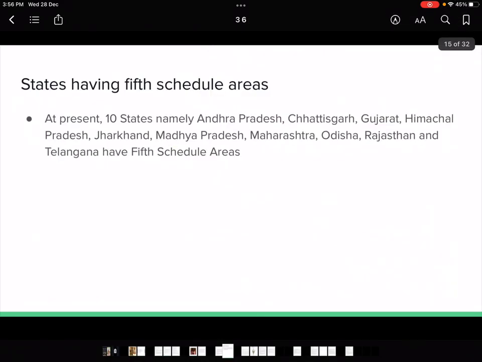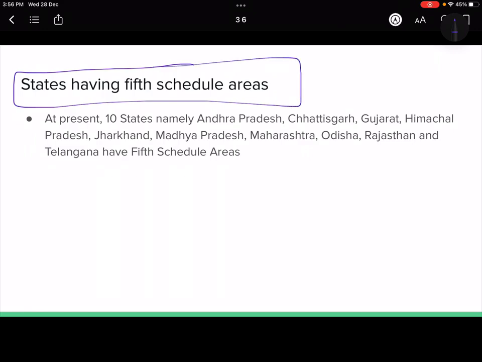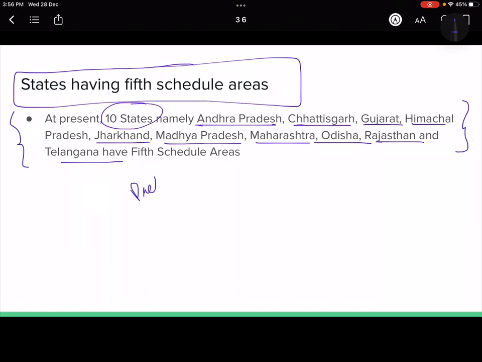Now we'll go to the areas that have fifth schedule areas. So we have 10 states at present which have fifth schedule areas, namely Andhra Pradesh, Chhattisgarh, Gujarat, Himachal, Jharkhand, Madhya Pradesh, Maharashtra, Odisha, Rajasthan, Telangana. Now you don't need to mug this up because I don't think anybody would ask. Maybe in a prelims paper you can be asked about any states, but then you can have a rough idea of the tribal population in the Indian states, and then on that basis you can just remember.